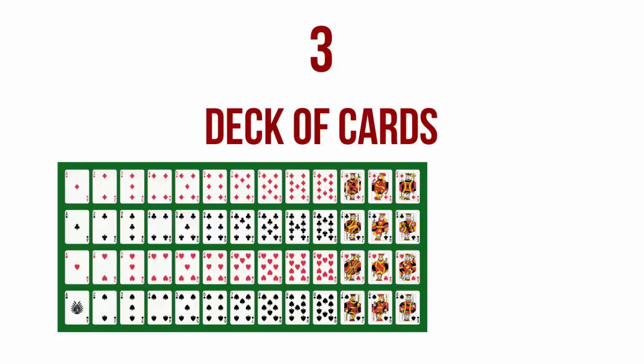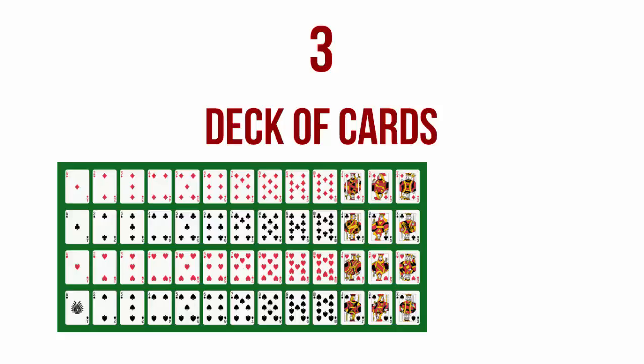Now each suit of cards has 13 cards. The 13 cards are ace, 2, 3, 4, 5, 6, 7, 8, 9, 10. And then you have the 3 face cards. They're called face cards because they have a face on them. You have 3 face cards called jack, queen and king.